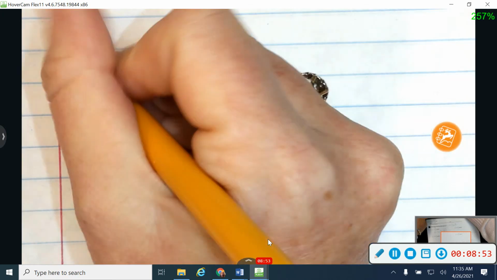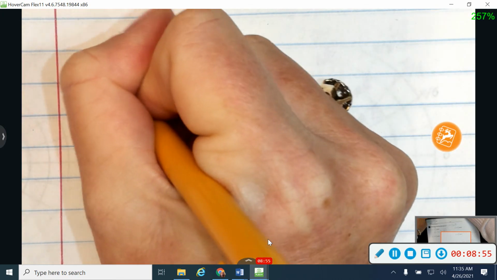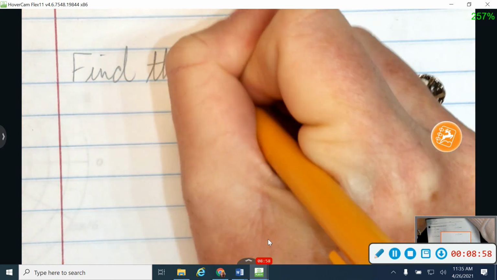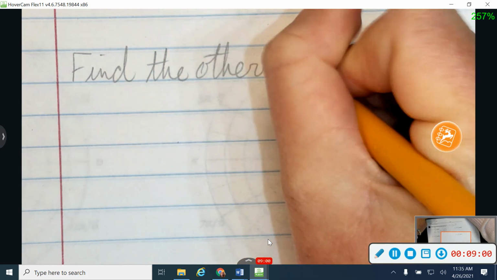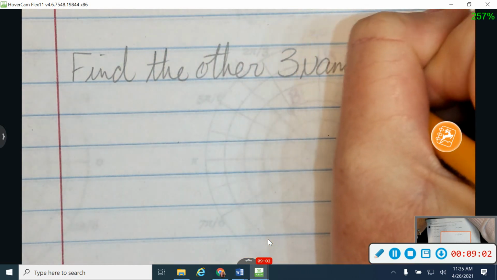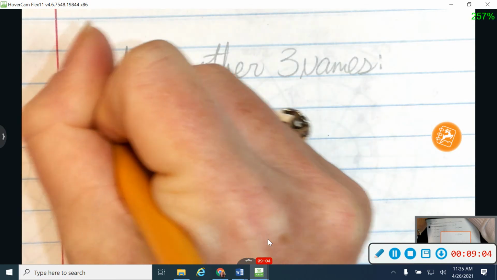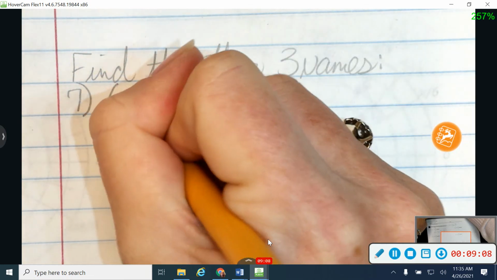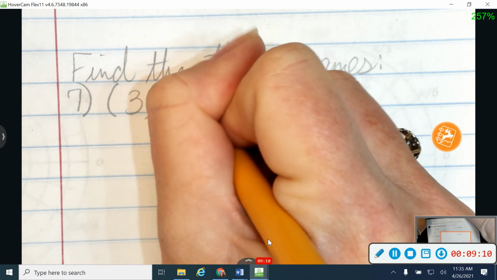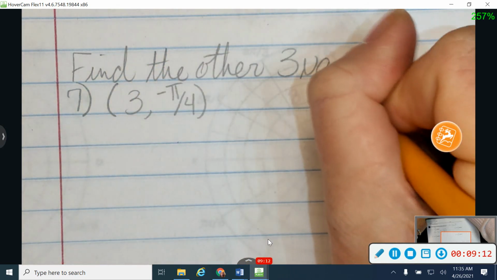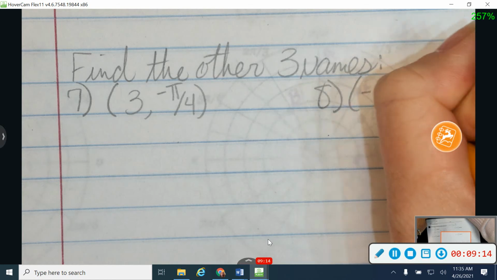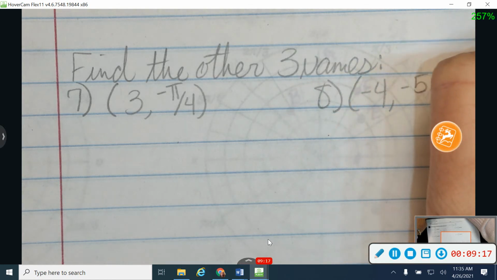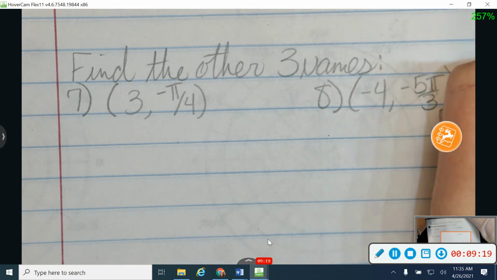So I'm going to ask you to find the other 3 names for these 2 things. We're going to do 7. I'm going to give you 3 with negative pi over 4. And for 8, I'm going to do negative 4 with negative 5 pi over 3.